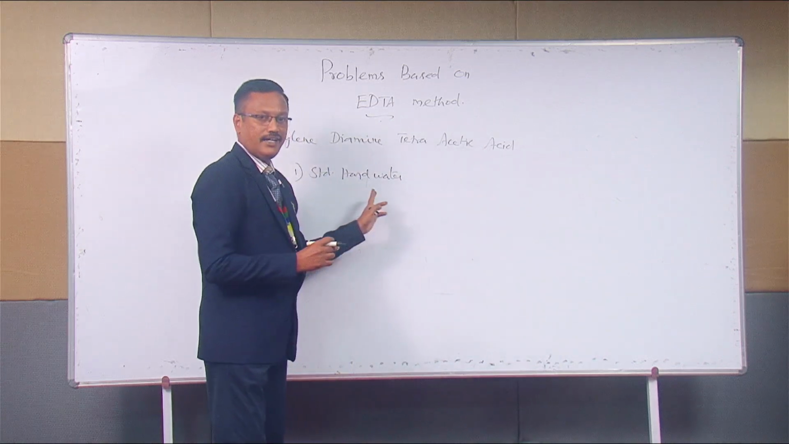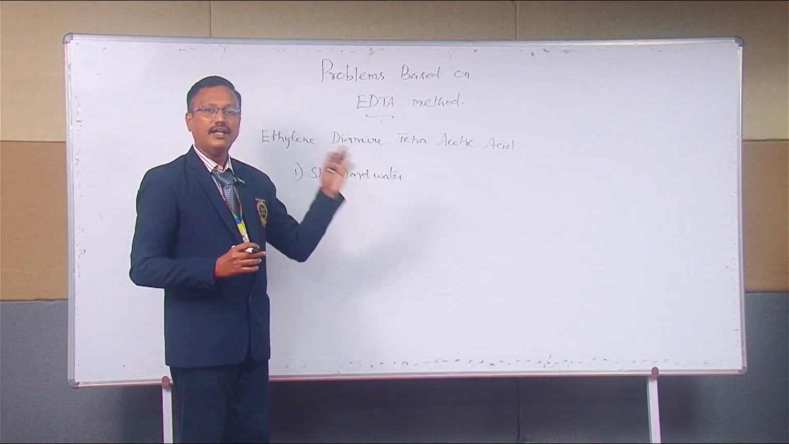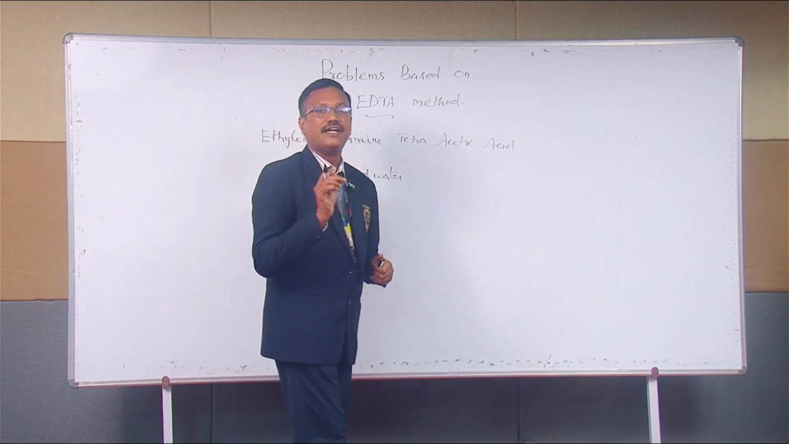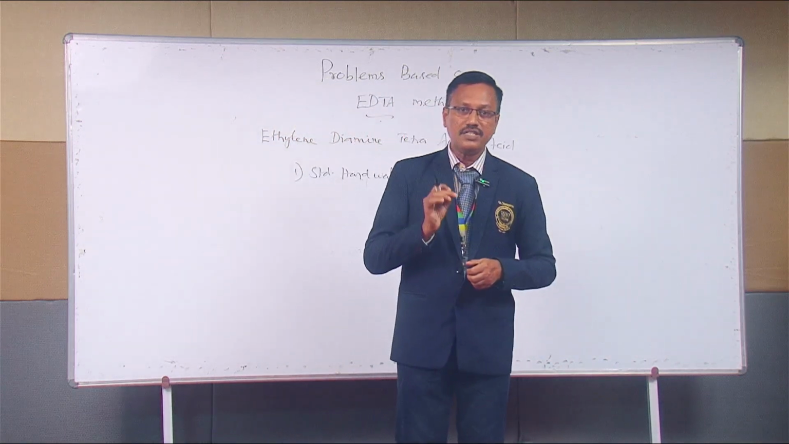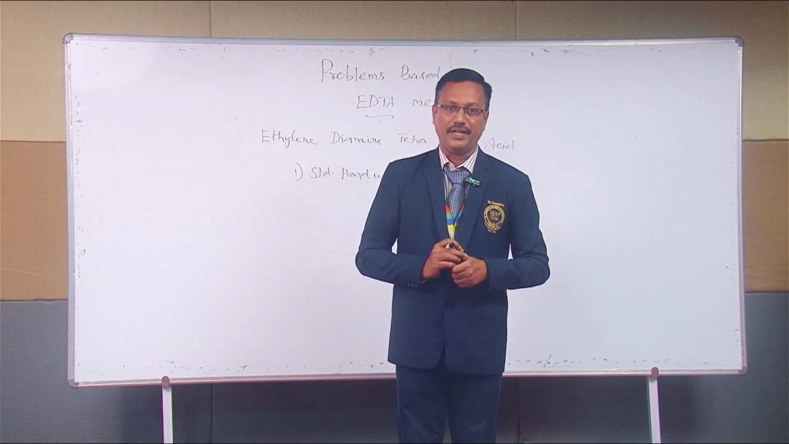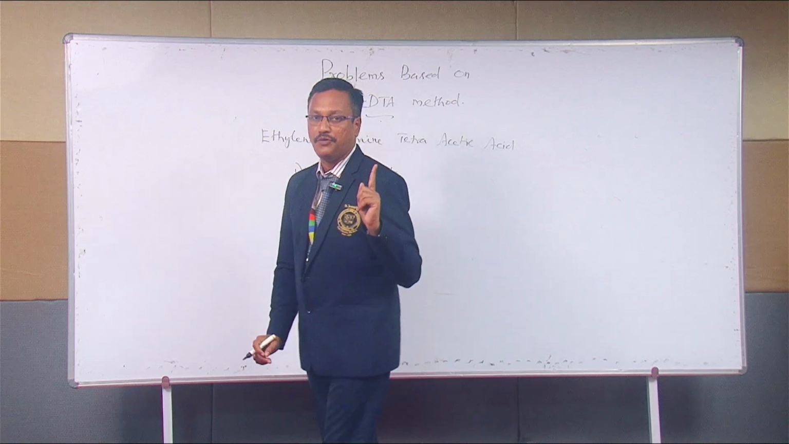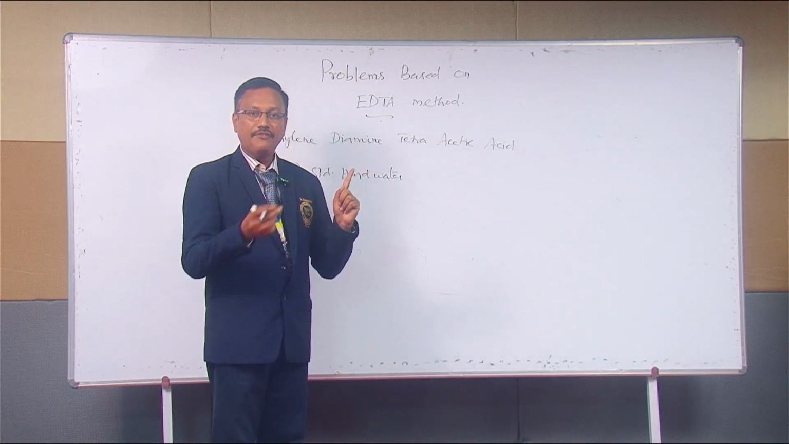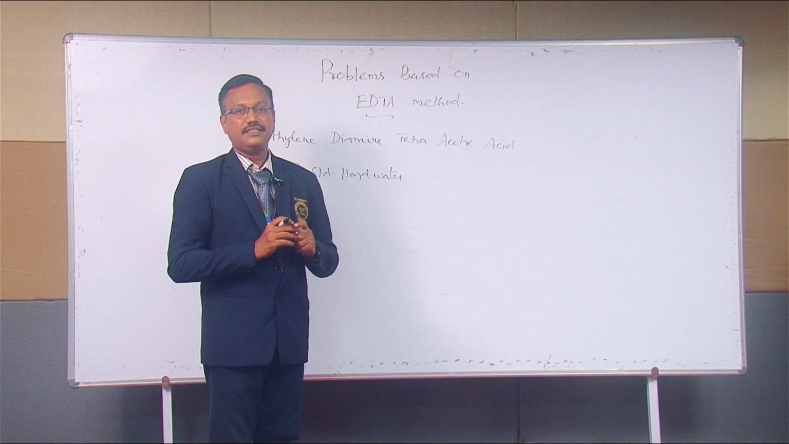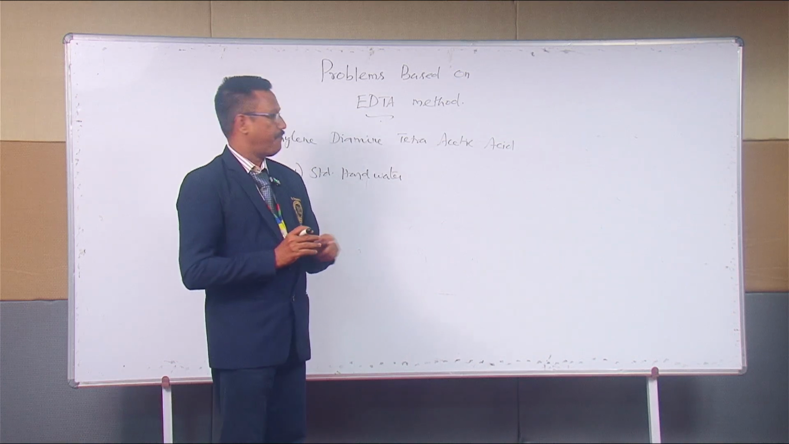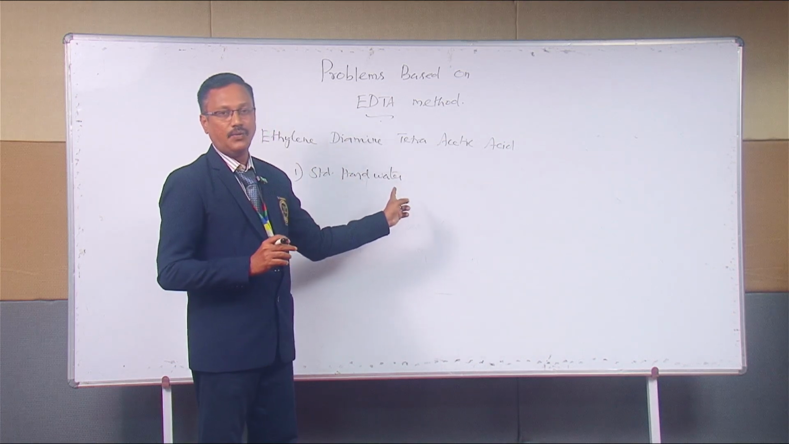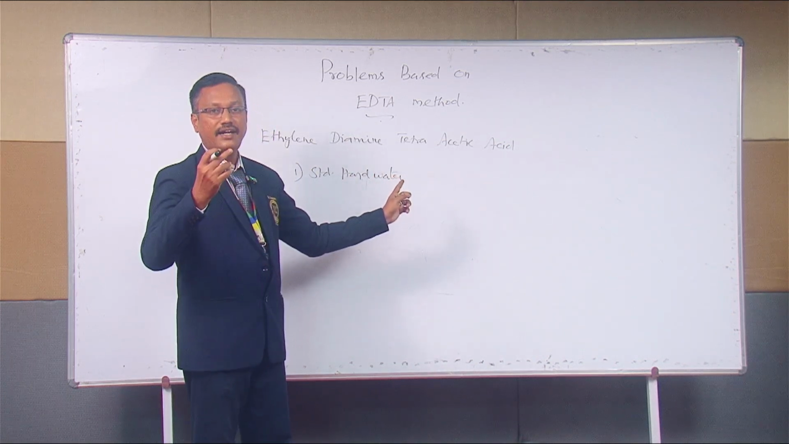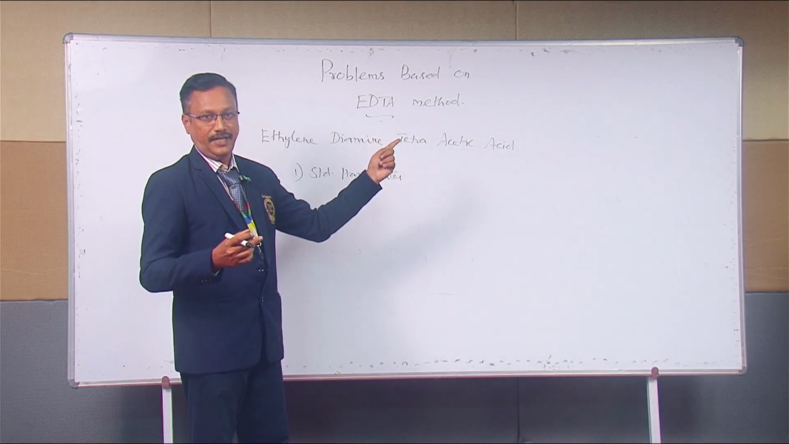How will you prepare standard hard water? Standard hard water is prepared using the standard hardness salt. What is the standard hardness salt? Calcium carbonate. When you take 1 gram of calcium carbonate and dissolve it in HCl, after that it has to be made up to 1 liter in an SMF with distilled water. That is another requirement, standard hard water. It is used to standardize the unknown EDTA.